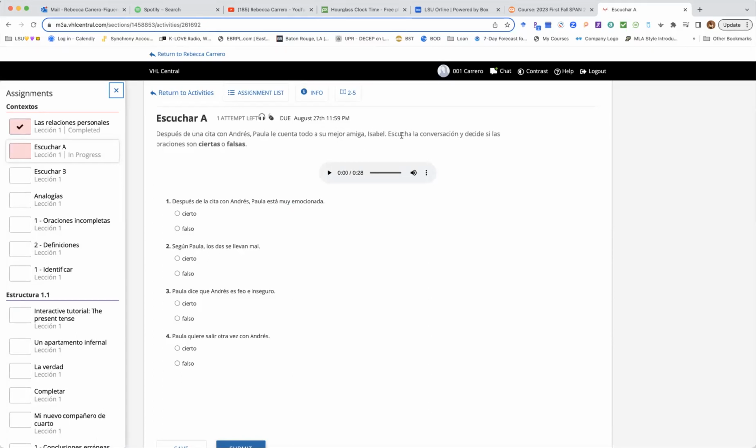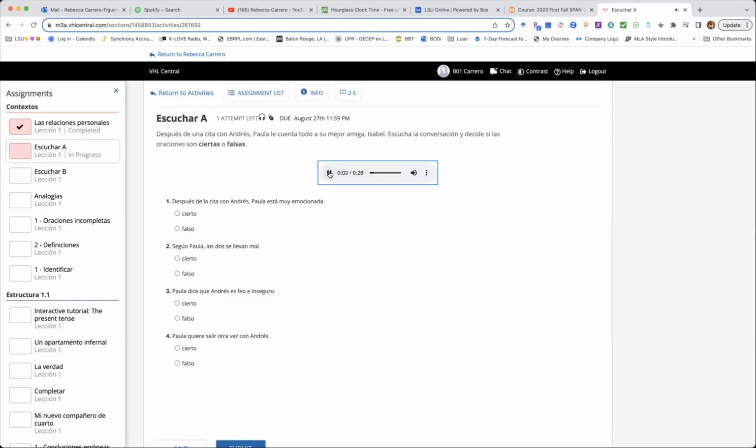Escucha la conversación, listen to their conversation y decide si las oraciones son ciertas o falsas, and decide if the statements are true or false. So you go and play the sound here.